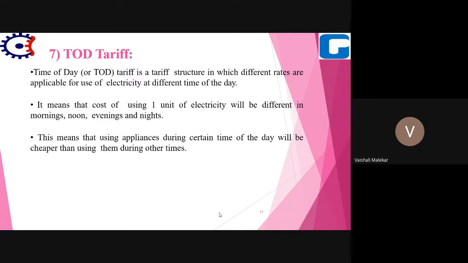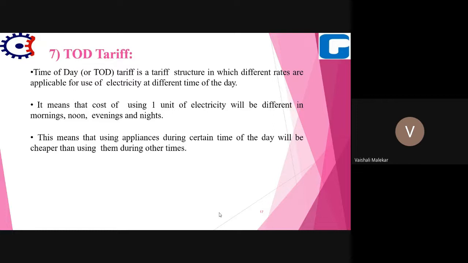If the consumer is using electricity in the morning, the charge will be different; if during the night, he has to pay a different charge; and if he is using electricity from 12 noon to 6 p.m., he has to pay a different charge. At different times of day the charge will be different.